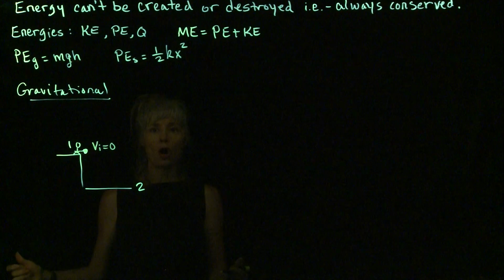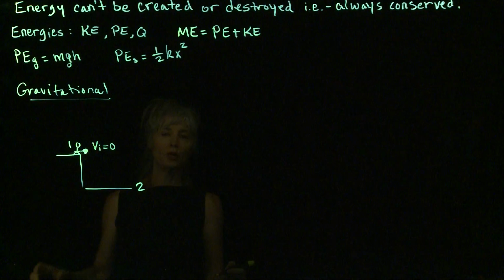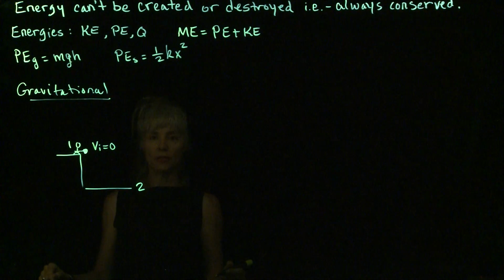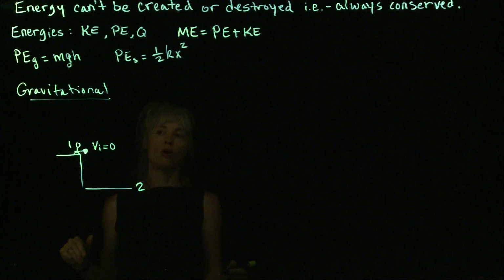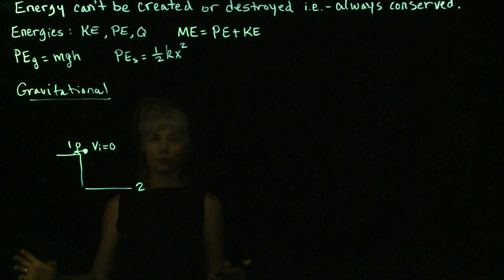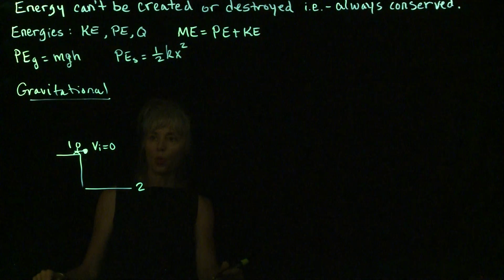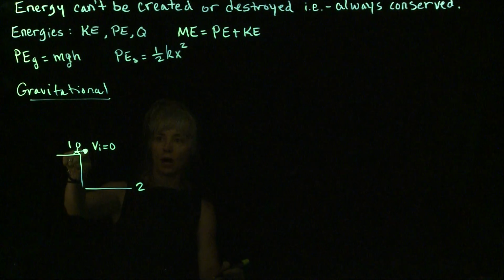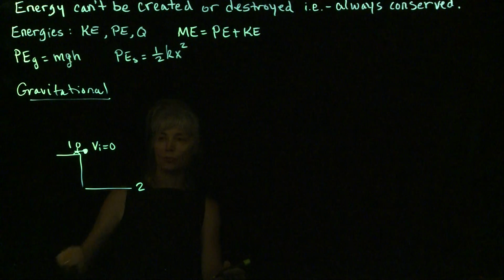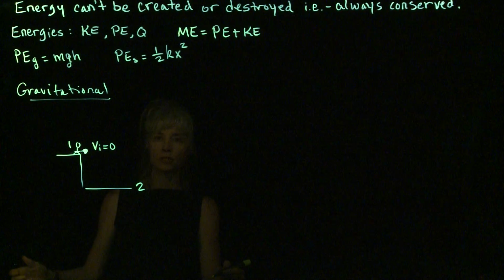And of course, we already know how to assess that. We've been working with free fall already in previous videos, so we understand free fall. But let's look at how we apply potential energy to this situation. So what I would do at this point, if I want to look at the object's potential energy as it moves from one location to another, is I need to pick a reference point.